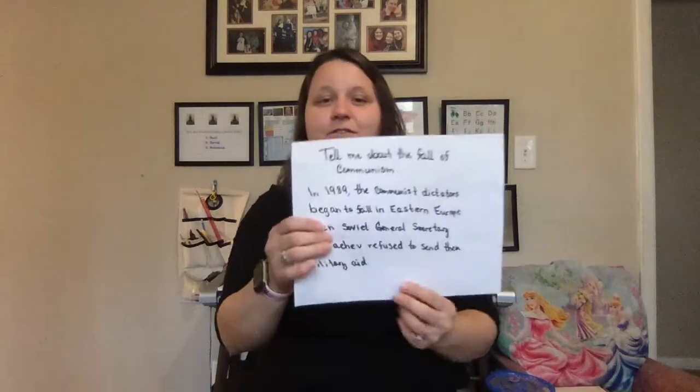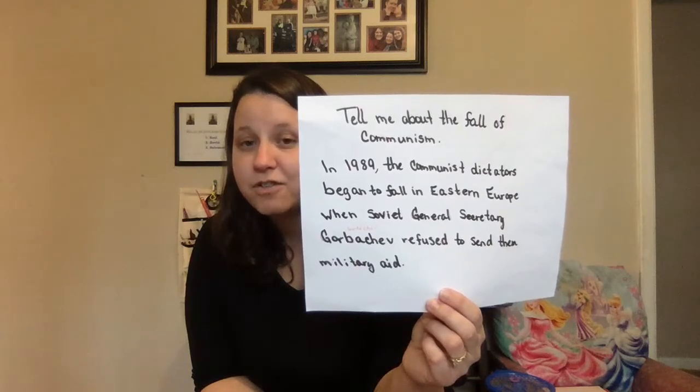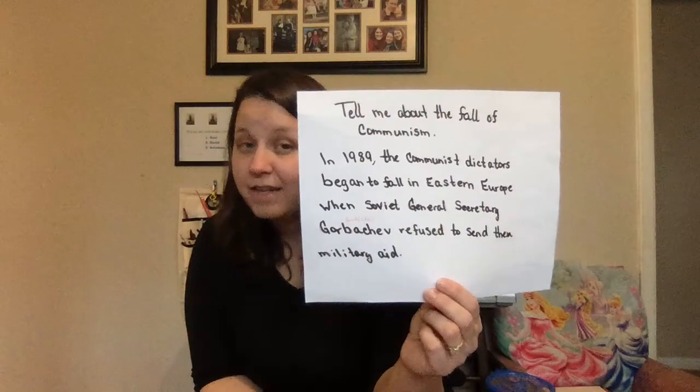Now we're going to do Tell Me About the Fall of Communism. In 1989, the communist dictators began to fall in Eastern Europe when Soviet General Secretary Gorbachev refused to send them military aid. So the signs we're going to use on this one is in 1989. Okay, does that look right? I'm backwards. Hope this looks right. Give me like set pieces.